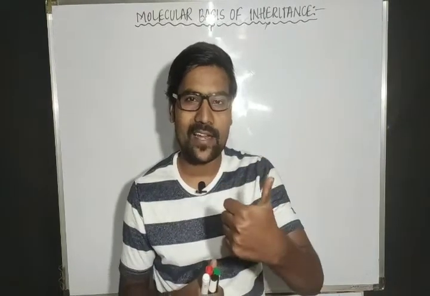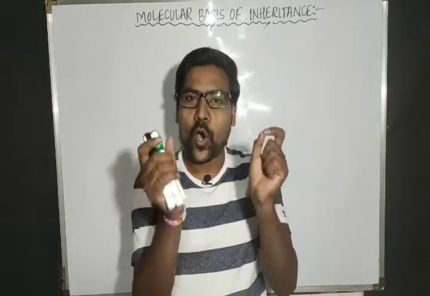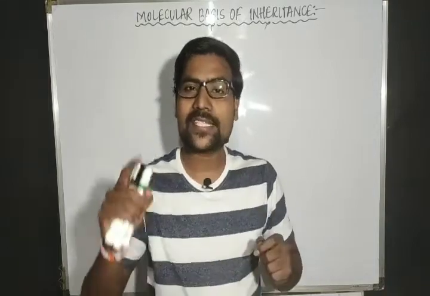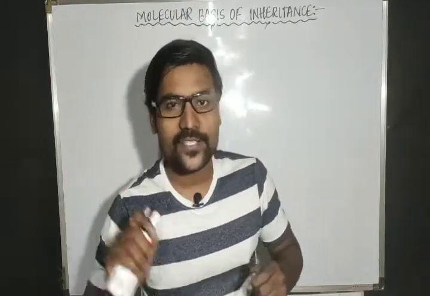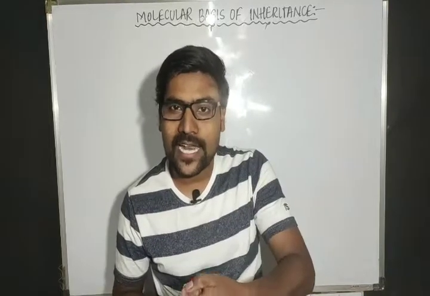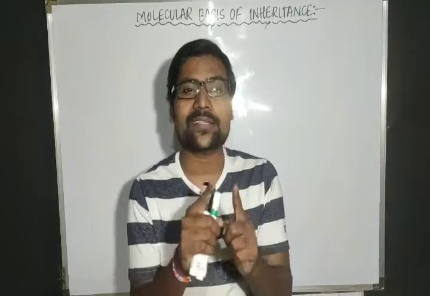I means regulatory gene, P means promoter gene, and O means operator gene. All these three together we call controlling genes. Next, Z, Y, A: these three genes we call structural genes. All three structural genes have one common promoter, hence this total group we refer to as an operon.